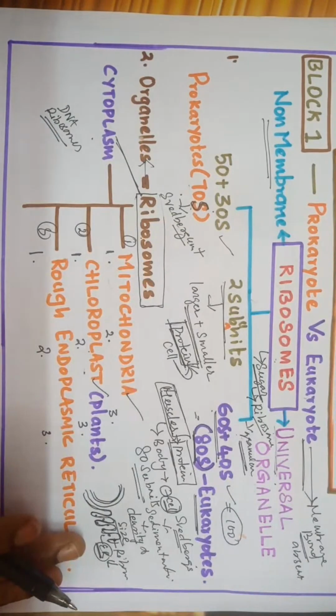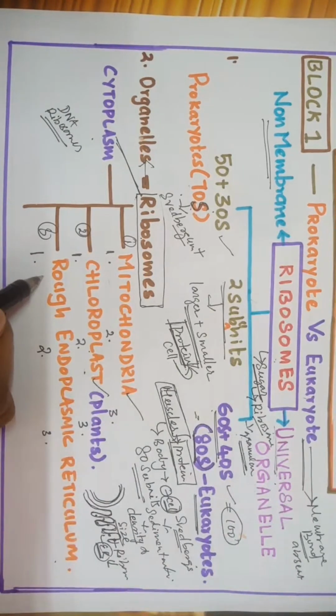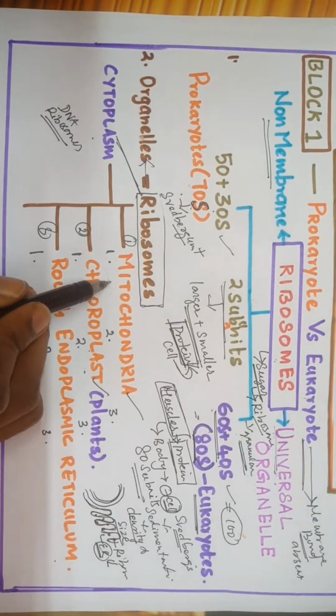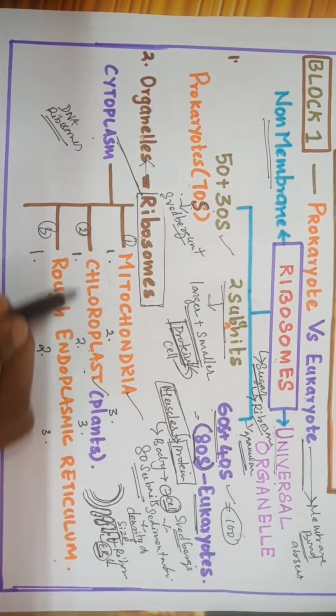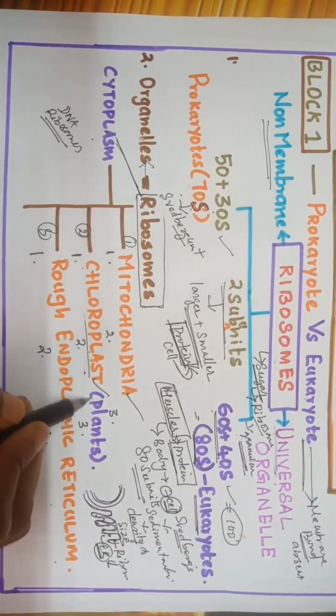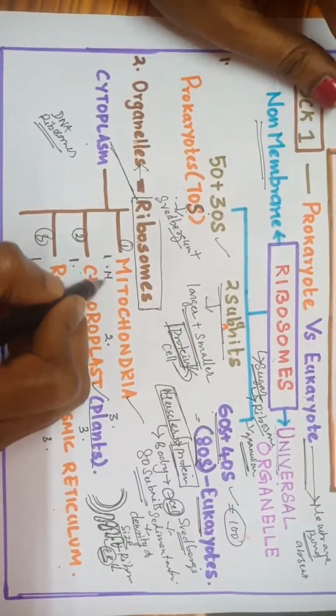I told you about the importance of studying the diagrams. If you can remember the diagram, you can choose the right option in the exam time. So the three organelles which contain ribosomes are mitochondria, chloroplast and rough endoplasmic reticulum. Chloroplast are present only in plants. Now shall we write 3 times?